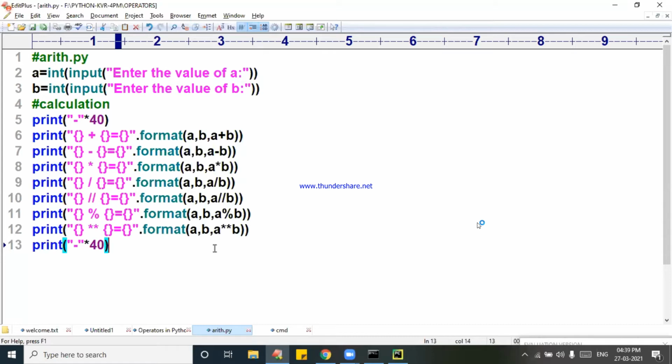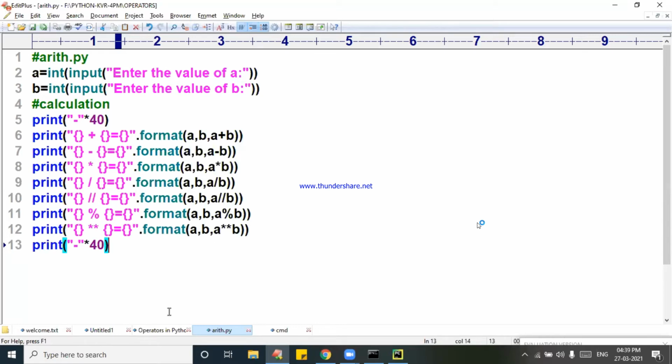In the last class, I explained the print statement with the format function. In my continuing classes, I am going on explaining this format function, so you can go through that. Let us keep the subheading: arithmetic operators.